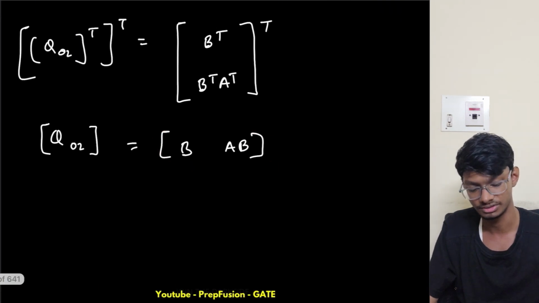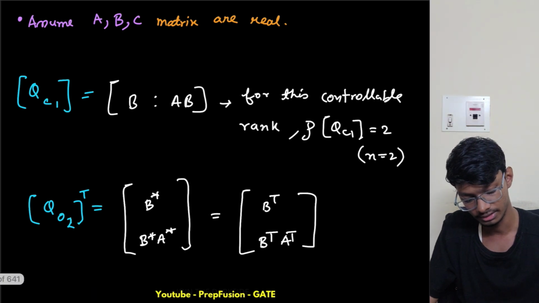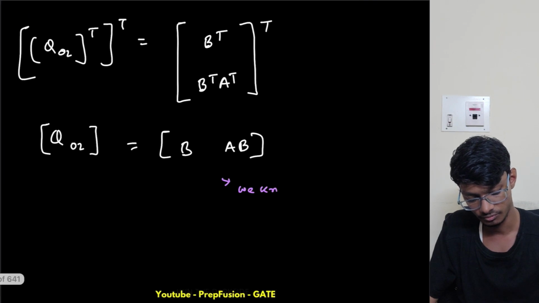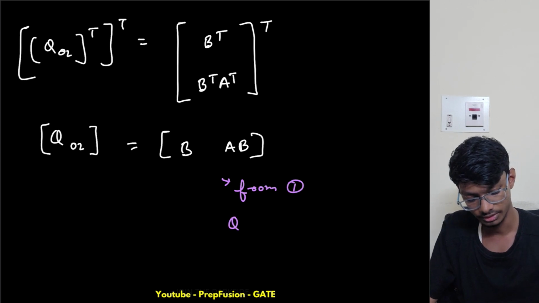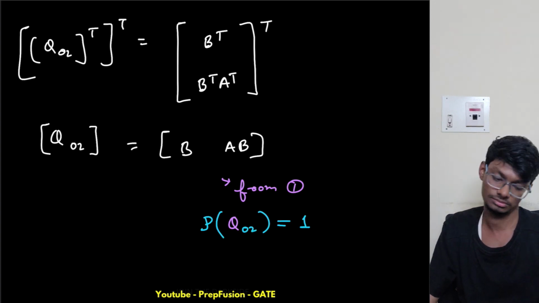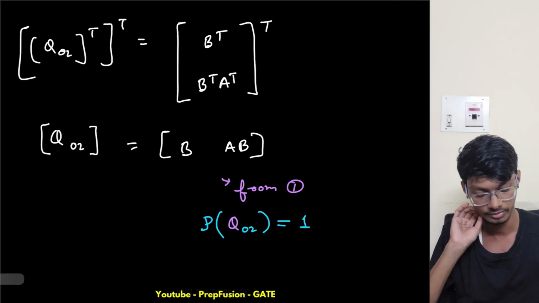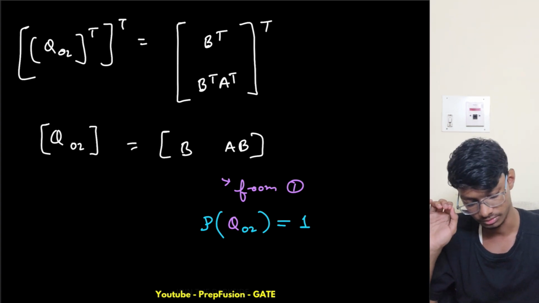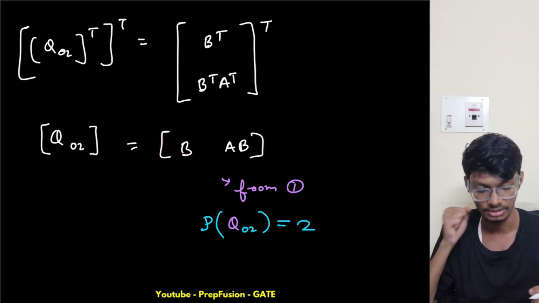We know the rank of this one. From equation 1 we can say that the rank of QO2 will be, sorry, not 1, it will be 2, because these matrices are the same.